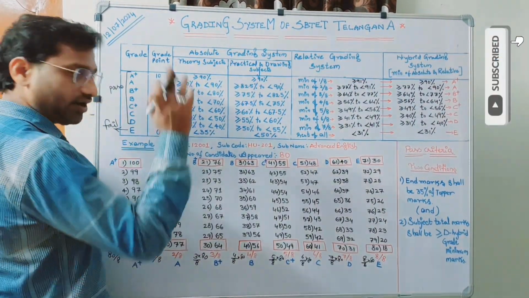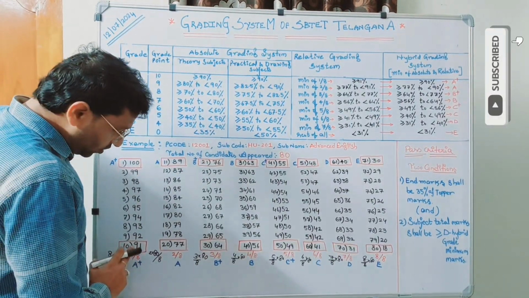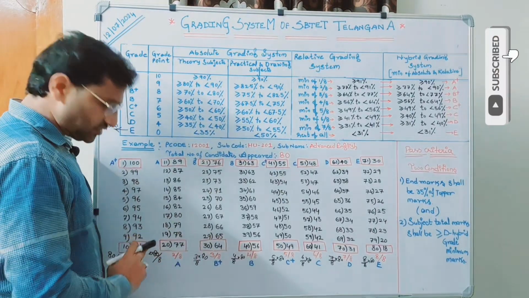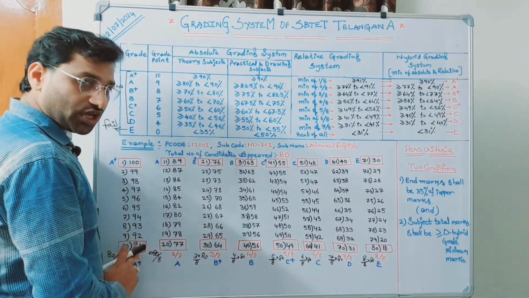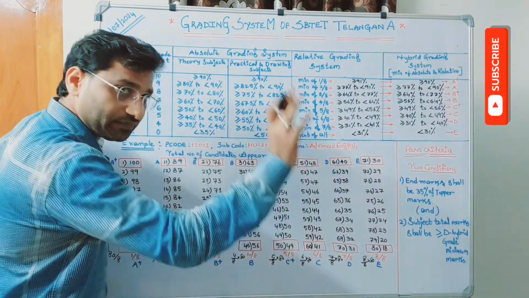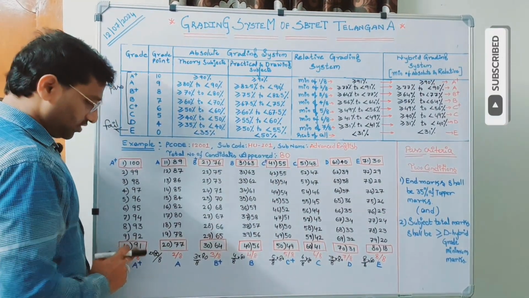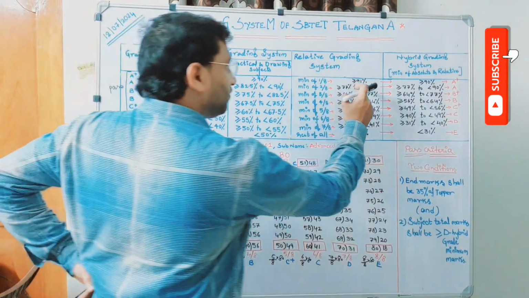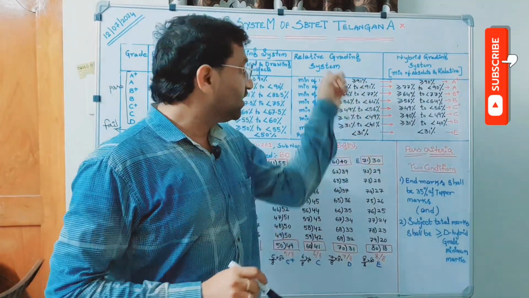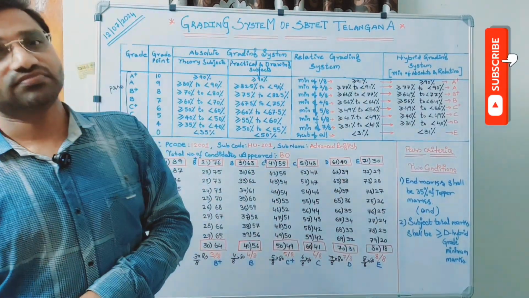What is maximum? 100. That means the candidate who secured more than or equal to 91 marks out of 100, or simply you can say the candidate who secured more than or equal to 91%, because these are the marks for 100, will be assigned A plus. That's what I have written here. That means the range of marks for A plus grade in relative grading system is greater than or equal to 91%.